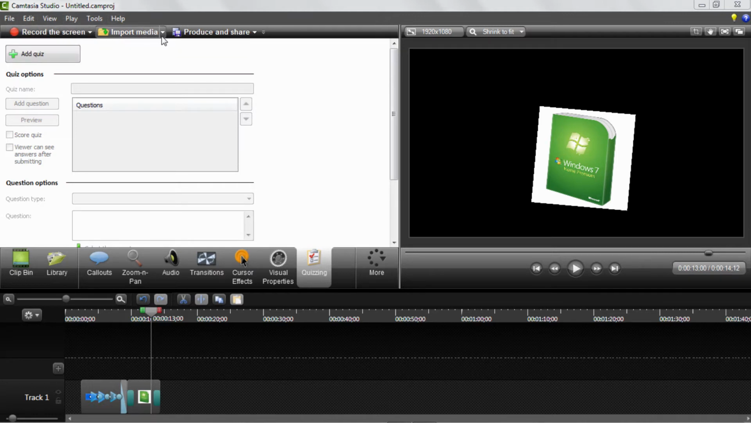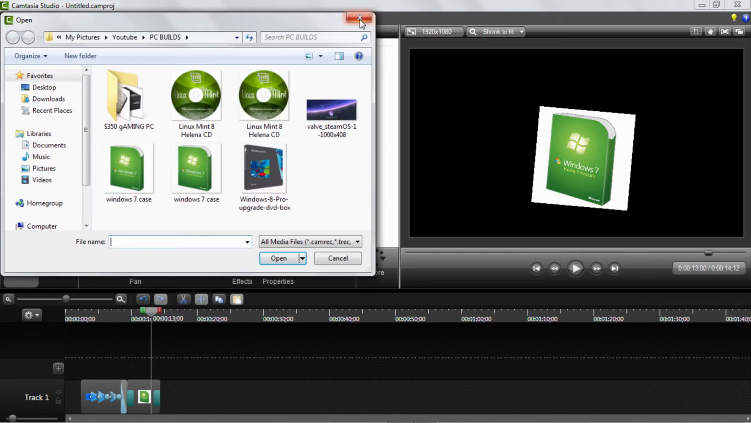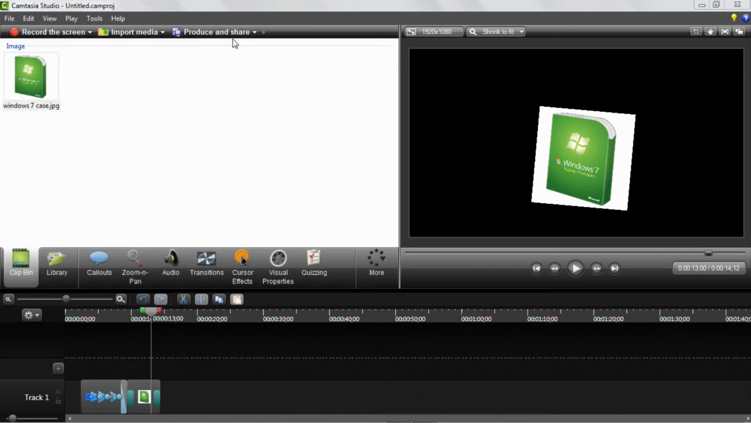As I said earlier, you have import media. You can import media from Google Drive. So if you have Google Drive and you have images on it, you can just import straight from there if you want, or you can just browse for media. Simple as that. Now over here is your produce and share.